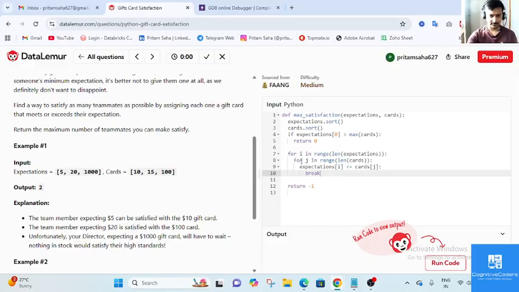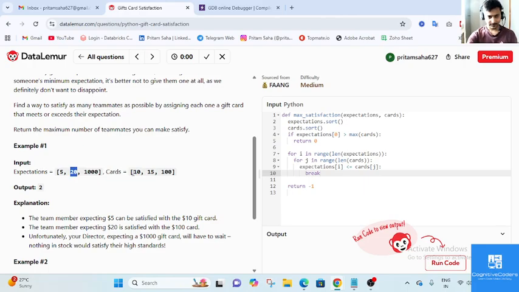The j loop will get broken, and once again I will go from the 0th index to the 1st index, which is 20. For 20, j starts from 0 only. 10 is already gone, already satisfied with 5.